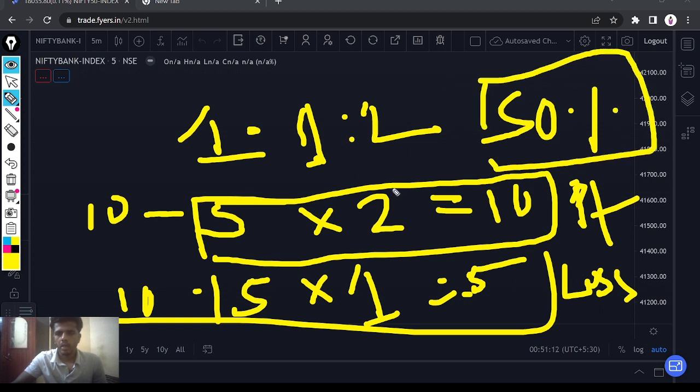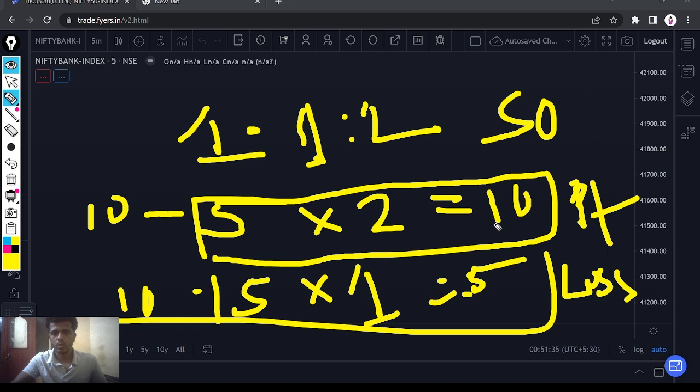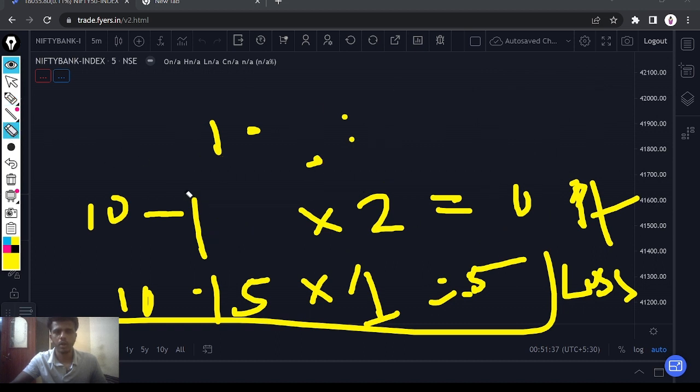When we combine risk to reward 1 is to 2 with this strategy, if I take 100 trades and win only 50 trades, I am still profitable here. See, 5 rupees is my loss, 10 rupees is my profit. You are understanding what I am telling, right? That's why risk to reward and probability are very important in the market.